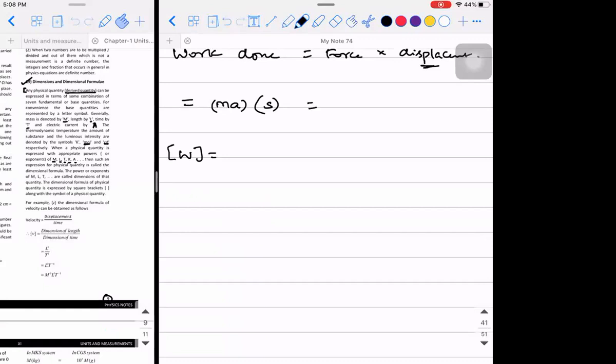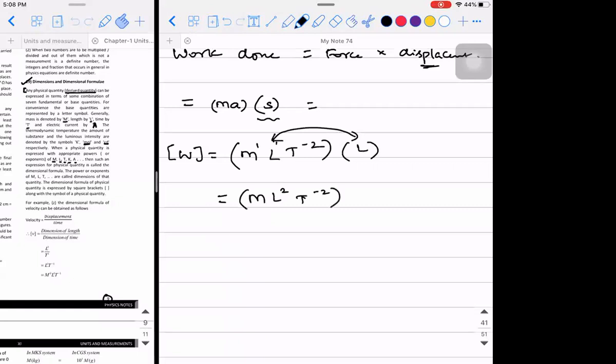I don't want the final expression. How will you write it? Tell me that part. It depends on mass once, right? It depends on acceleration. Acceleration is displacement by time square. So M L power 1 T minus 2, into the displacement, which is again length. So M into L will give me L square T power minus 2. So this is going to be the dimensional formula of work done. So it is M L square T minus 2.